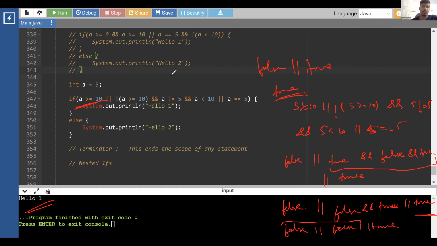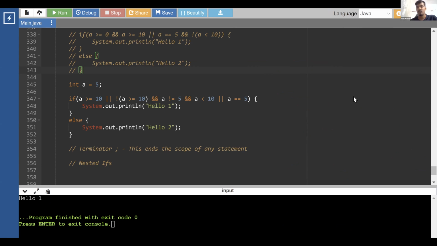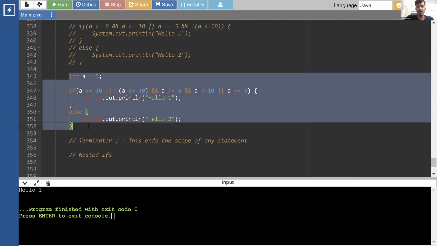Understood? Clear? So now if I give you any complicated expression, can you find out whether it is true or false without running the code? Can you accurately guess and predict what the result is going to be, true or false?